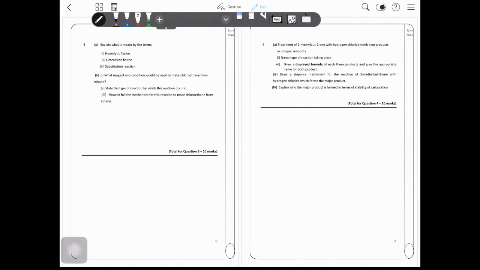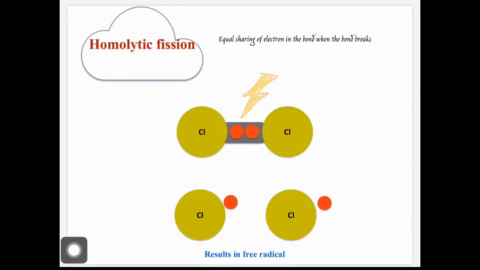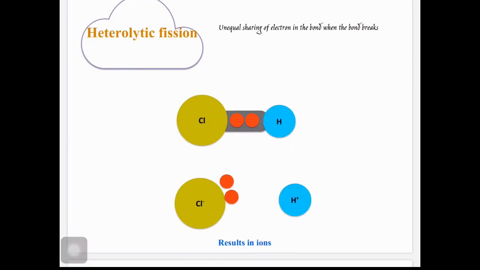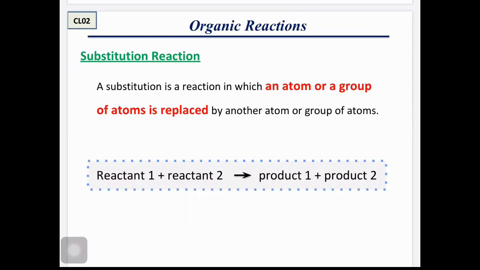Move on to the next question. Question 3. Explain what is meant by the terms homolytic fission, heterolytic fission, and substitution reaction. Homolytic fission is an equal sharing of electrons in the bond when the bond breaks, and heterolytic fission is an unequal sharing of electrons in the bond when the bond breaks. While a substitution reaction is a reaction in which an atom or a group of atoms is replaced by another atom or a group of atoms.